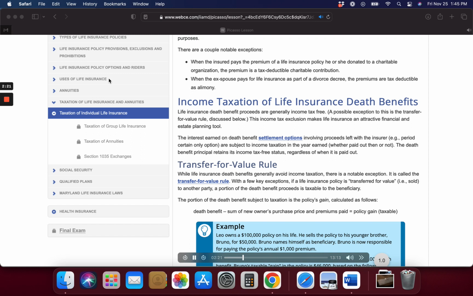Four years after the sale, Leo dies, and Bruno receives the policy's $100,000 death benefit. Bruno's taxable gain in the policy is $46,000, based on the following calculation. Please pause the audio and review the table.